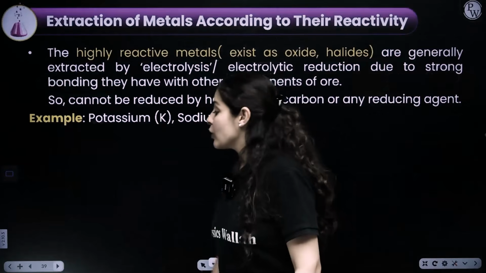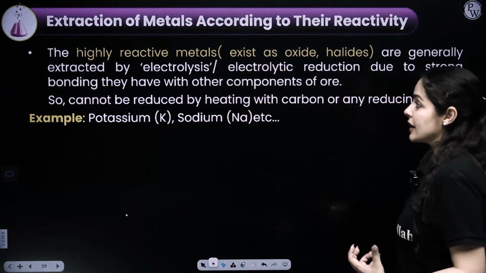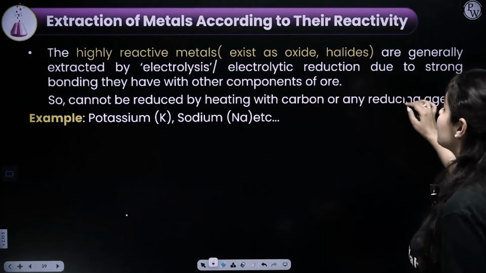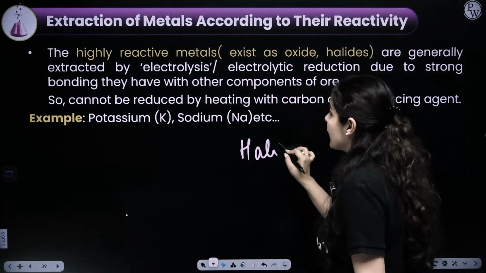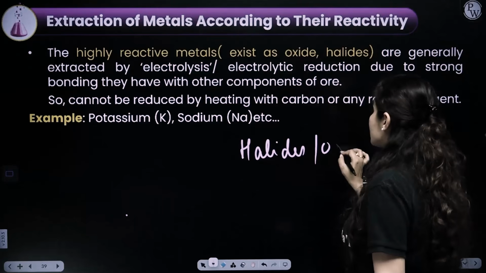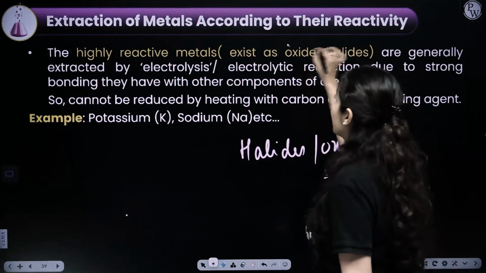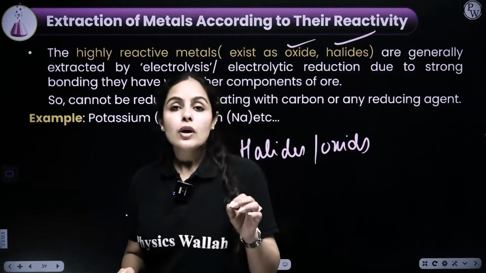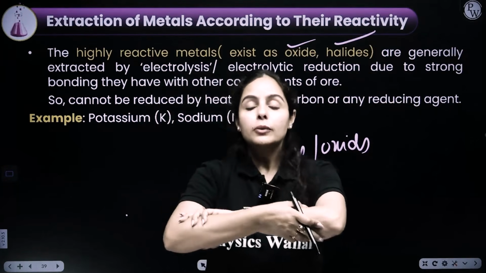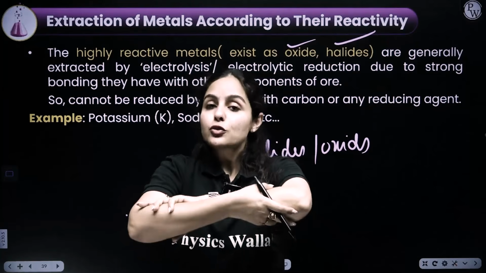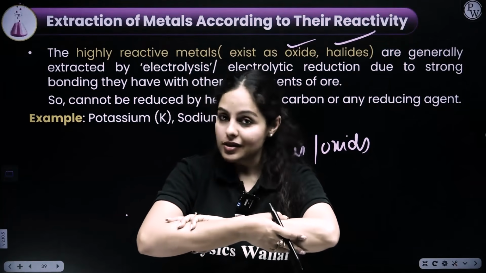So let's take a look at how they actually occur in nature. Highly reactive metals usually occur in nature either in the form of their halides or oxides. Now, they are so reactive that they make a very strong bond with their oxides and halides, and to break that bond is not easy.